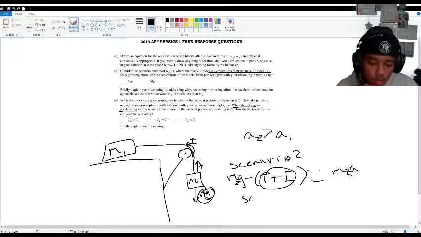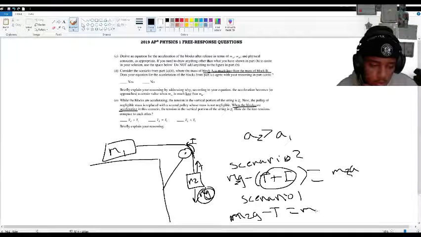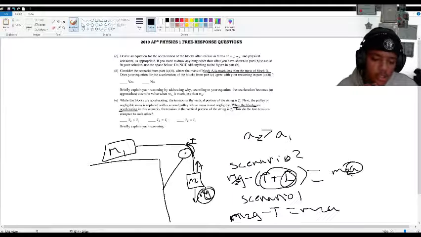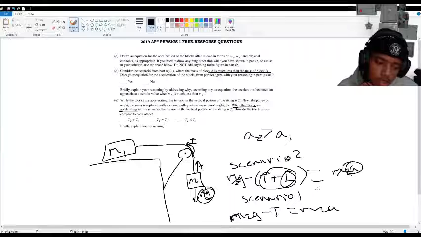In scenario 1, if you remember, there was just m2g minus T equals m2a. But now, since we have inertia, there will be a greater amount of tension acting on m2, which will lead to a lower acceleration. So the acceleration is not going to be g anymore.